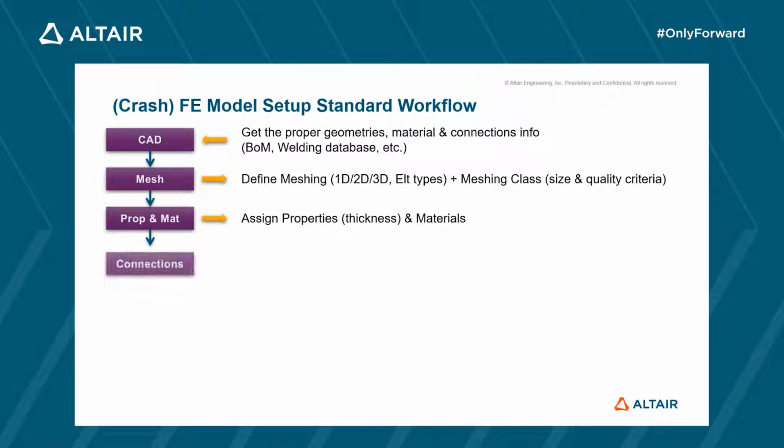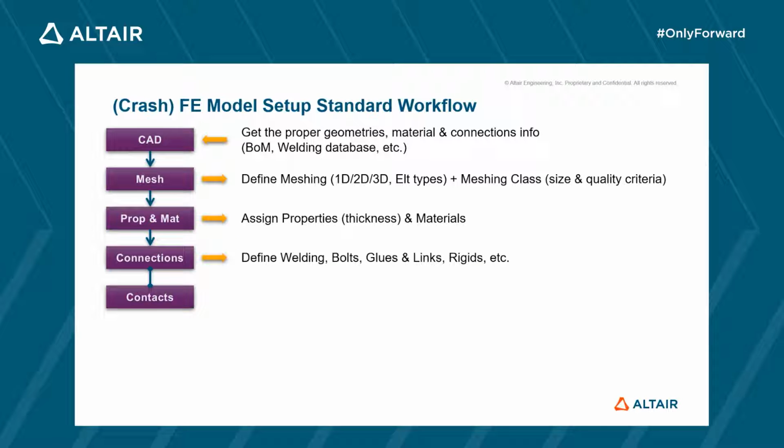We may now proceed to the next two steps, for which there is no specific order. For connections between the different components, there are different finite element representations that can be used. For example, for a spot weld, one can directly tie a node to an element, or use a rigid link between two nodes, or use a spring in between, or a cohesive element. The choice of representation depends on expected accuracy level and on the knowledge one has of the connection.